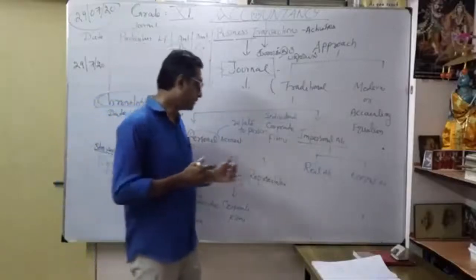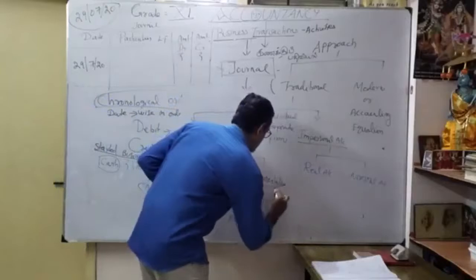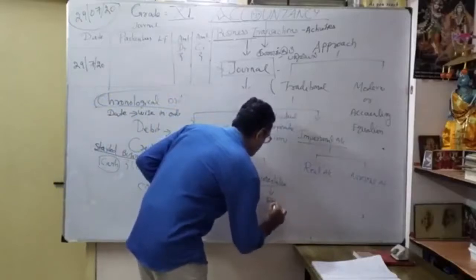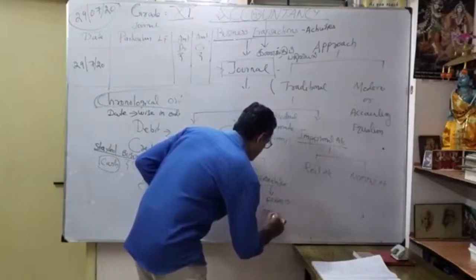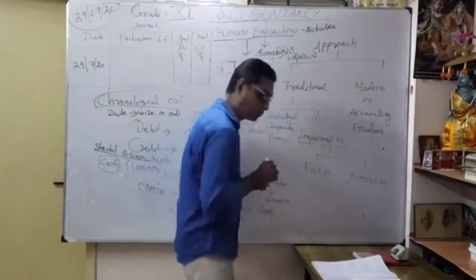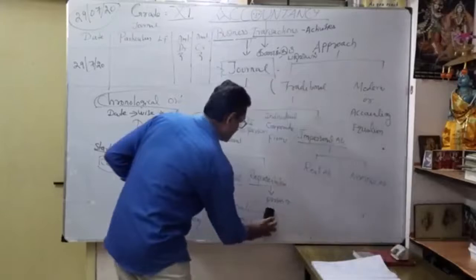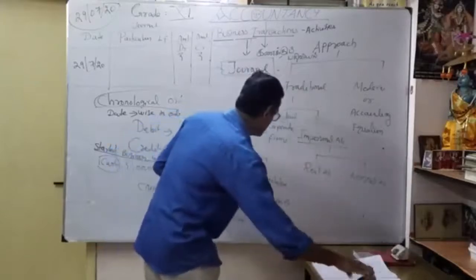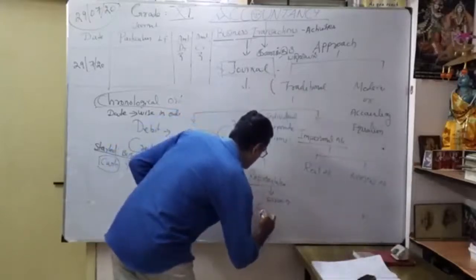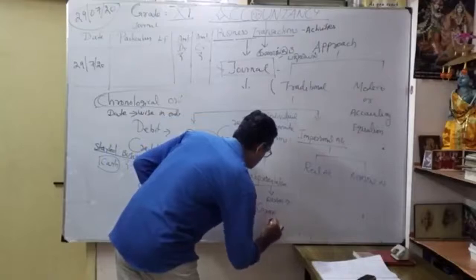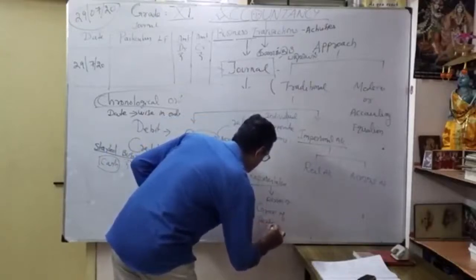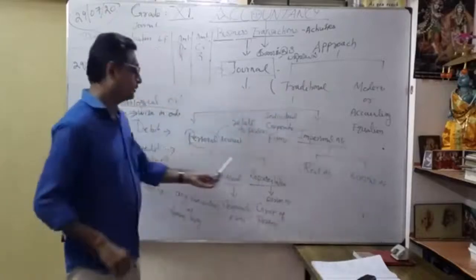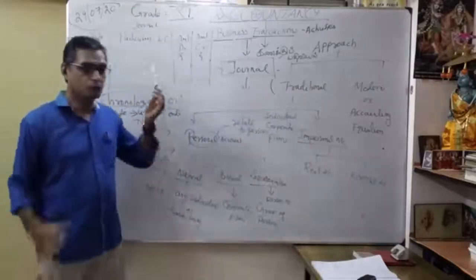Correct. Now coming to the representative: a person or group of persons. Person or group of persons. Correct. That comes under representative. That's what you should know.